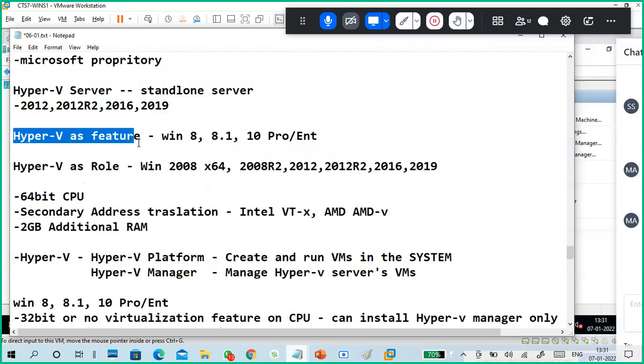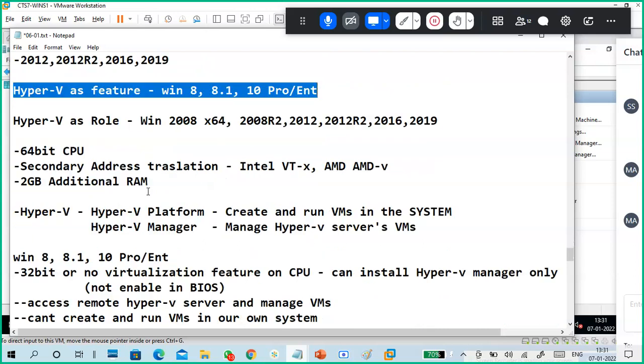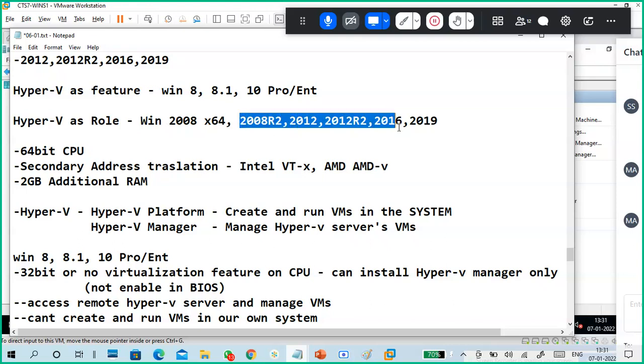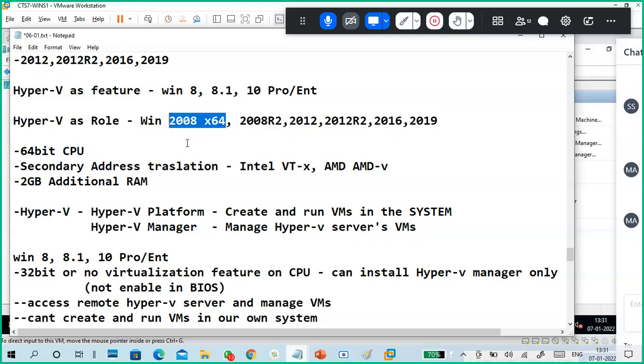Next, Hyper-V as a feature in Windows 8, 8.1, Windows 10 Professional and Enterprise. Hyper-V as a role in Windows Server 2008 64-bit, R2, 2012, 2012 R2, 2016 and 2019. I've seen from here to here. I never saw this one. Anyway, 2008 64-bit is there, but we didn't work on it.